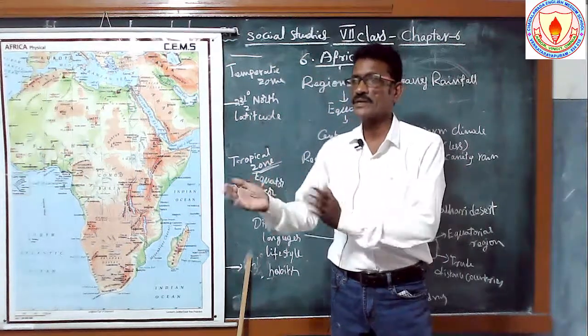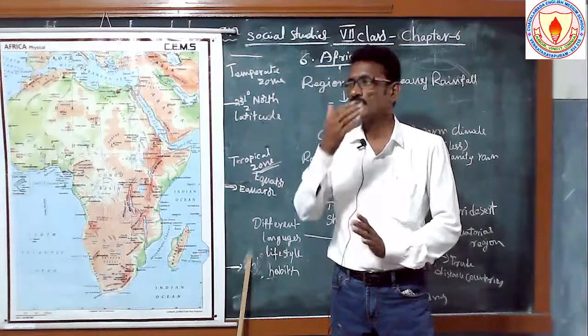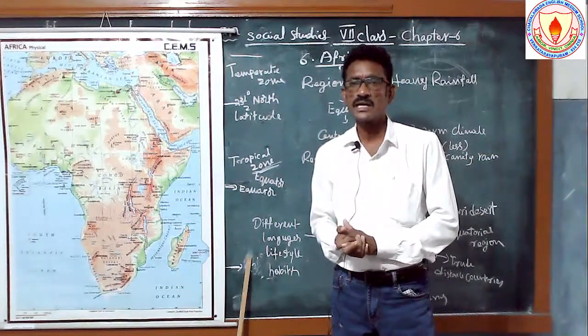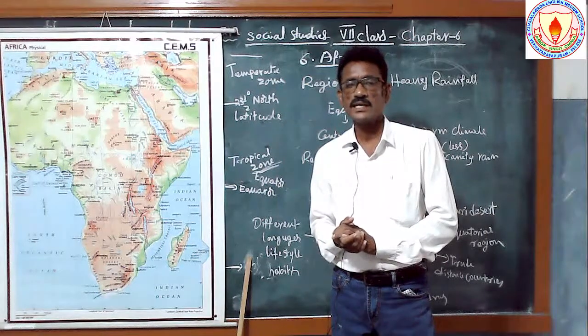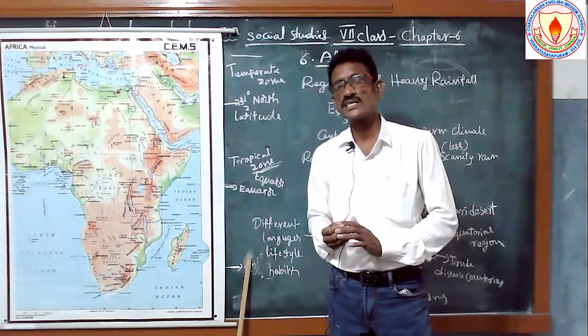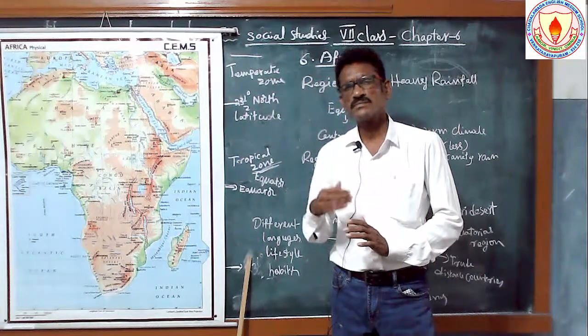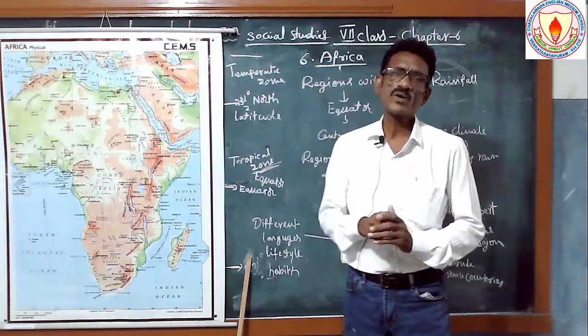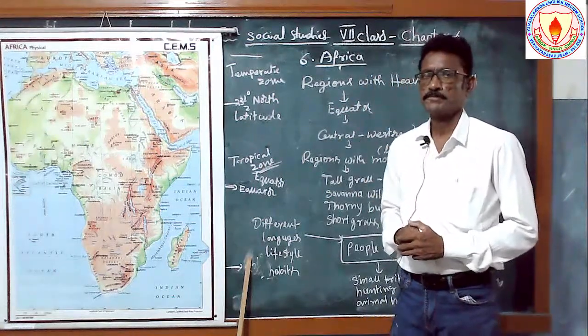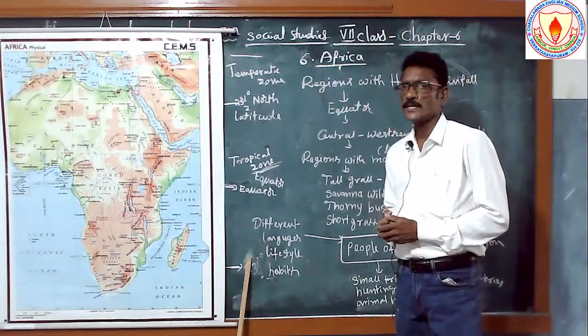Just comparing with India, in Andhra Pradesh, Jangareddy tribal people also live there. Okay, so like that, in the Nallamala forest and some coastal areas, different people also live.